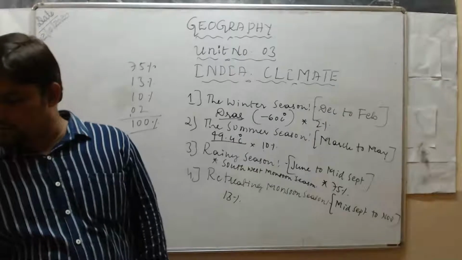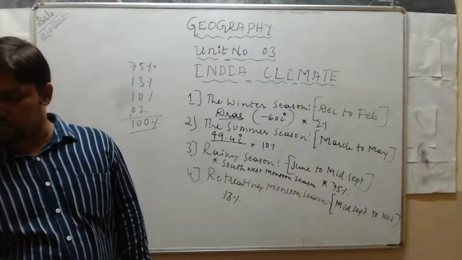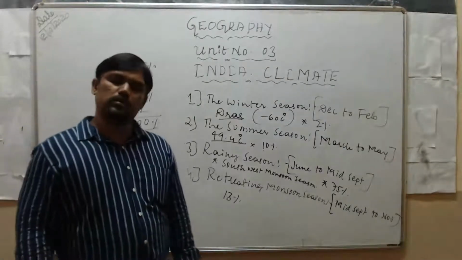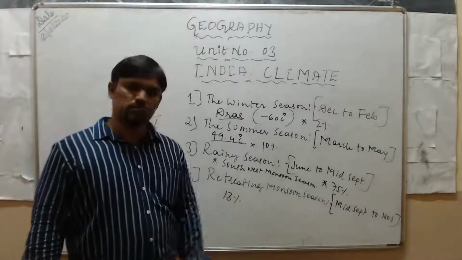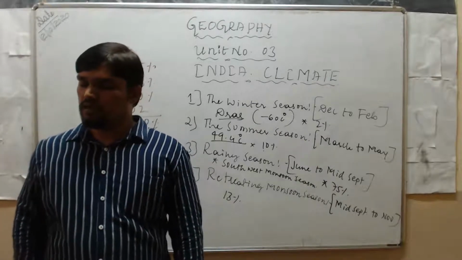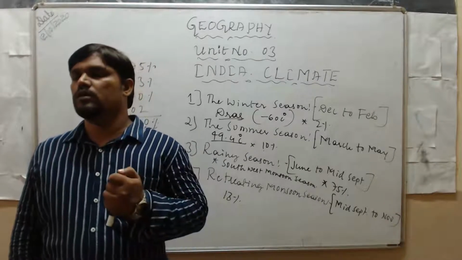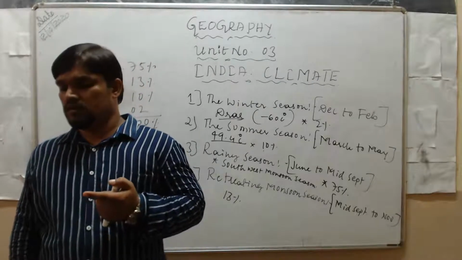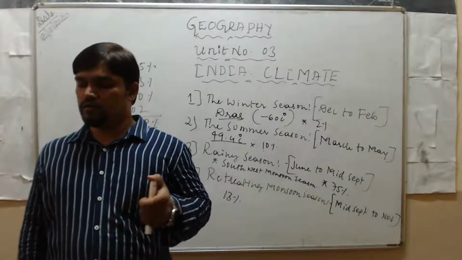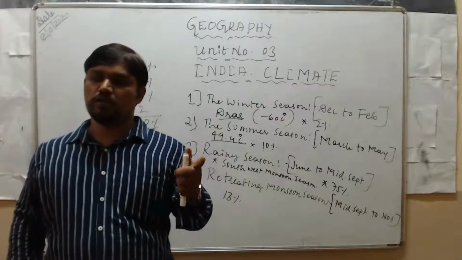Tropical cyclones frequently occur in the Bay of Bengal during this season and cause some damage along the east coast.